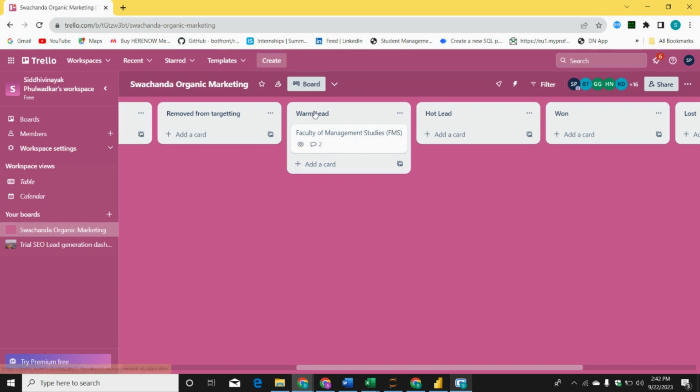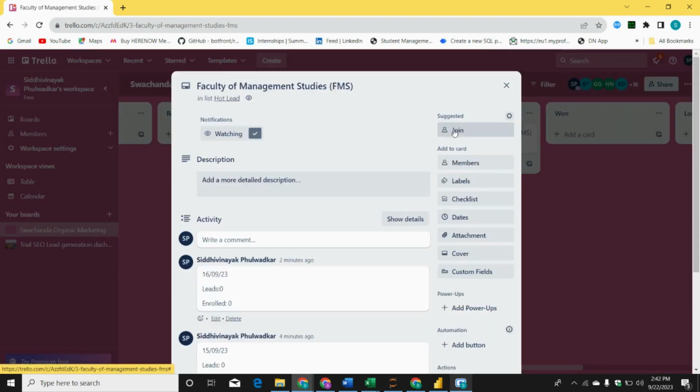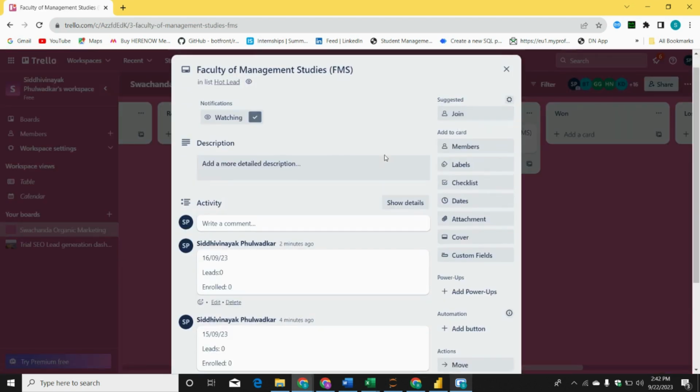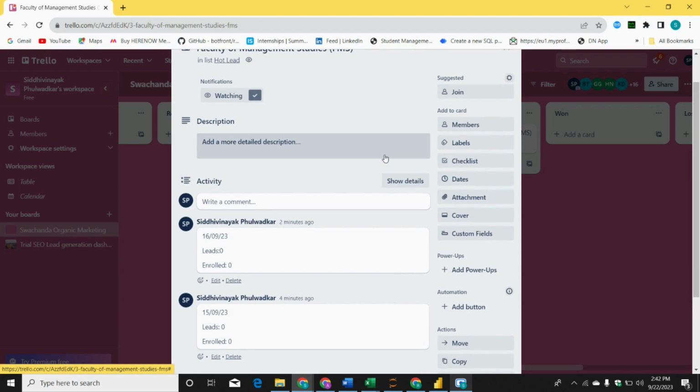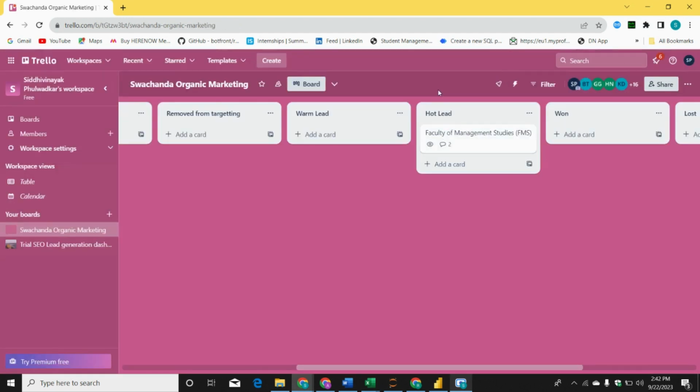So you will always keep such colleges, from where we are getting inquiries but no enrollment, in warm. Once we start getting a single enrollment, you will keep this in hot lead. When you keep it in hot lead, only one enrollment is there, not more than one, not less than one. Why do we call this a hot lead? Because at least someone has enrolled from that college.